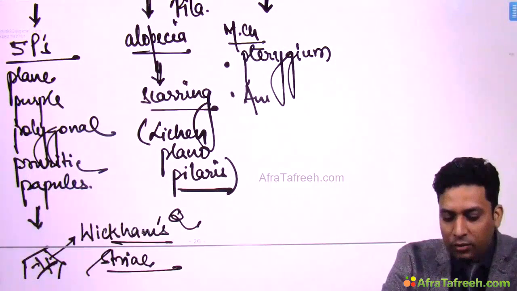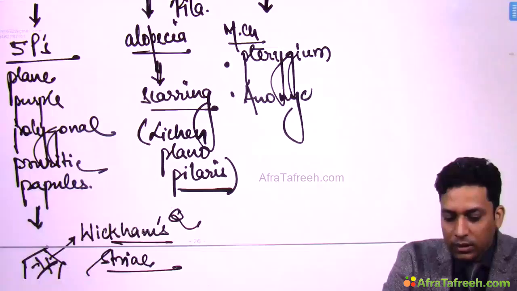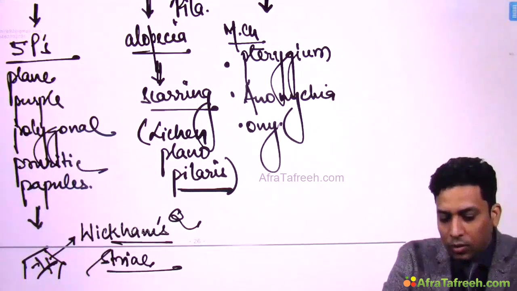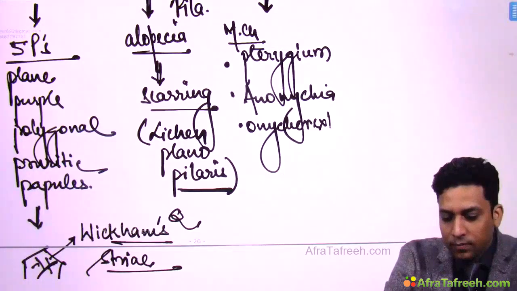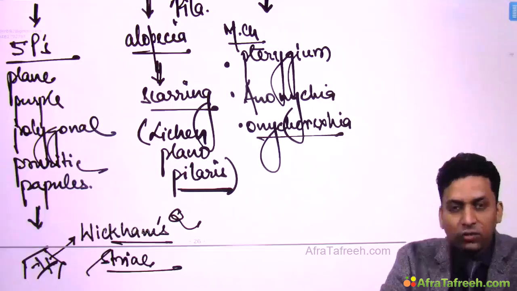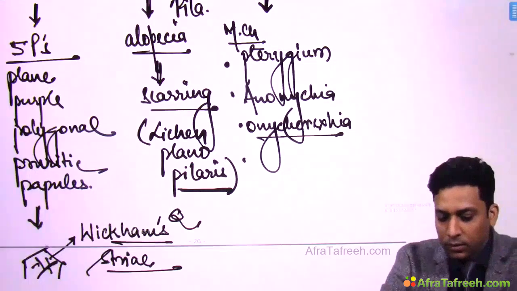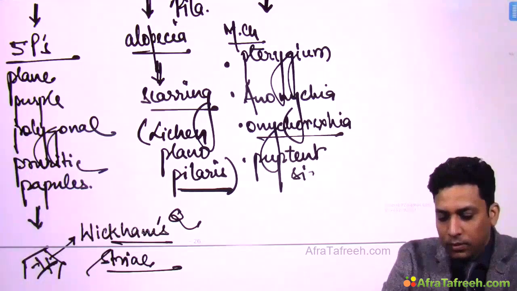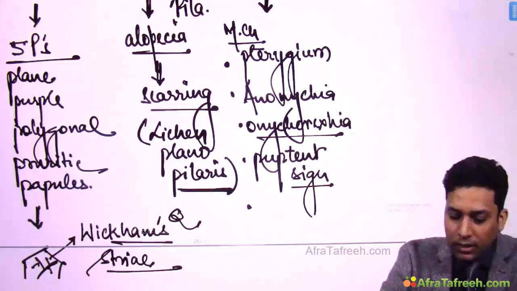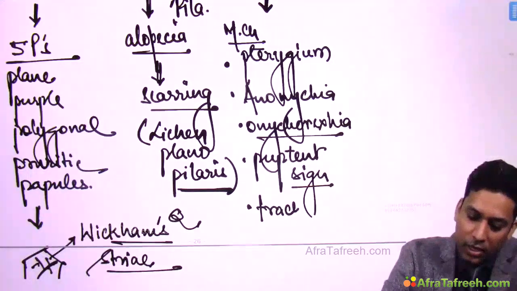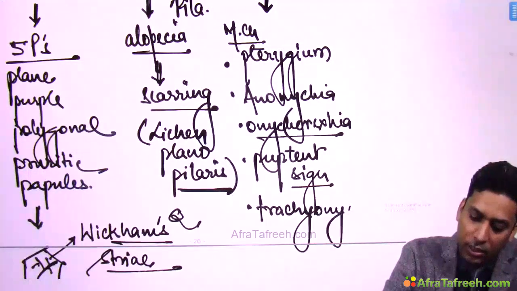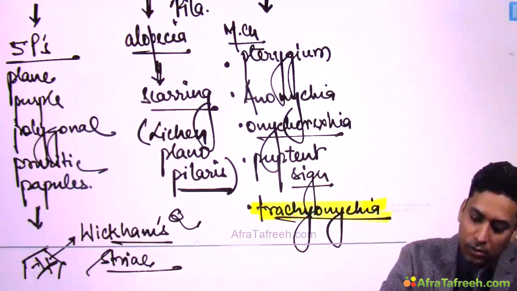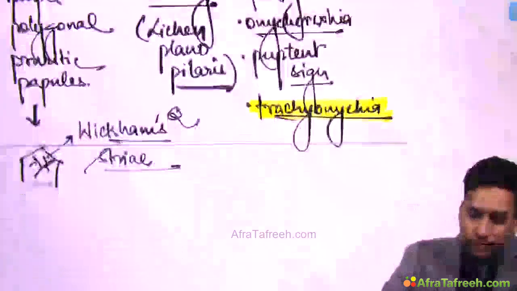Like you can get anonychia, that is absence of nail plate. Then onychorrhexis, that is longitudinal ridging over nail plate. Then pup tent sign, and sometimes trachyonychia. See, what is trachyonychia?